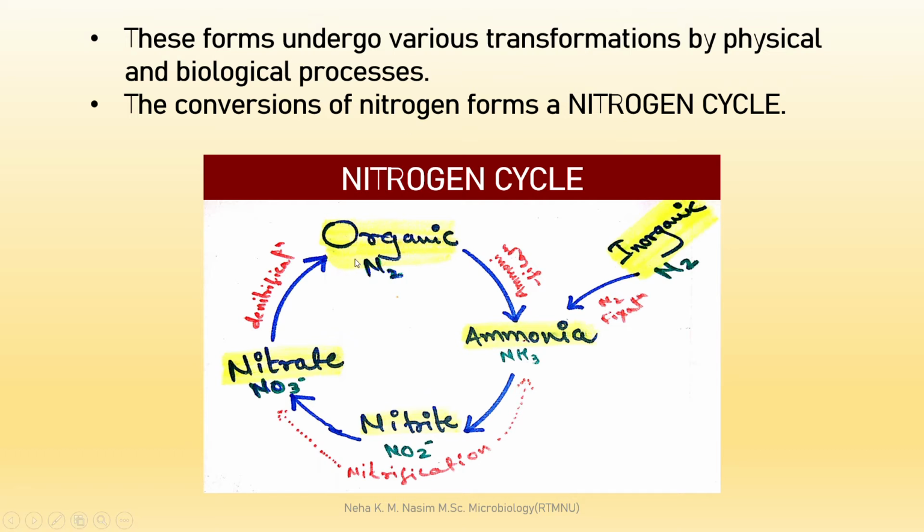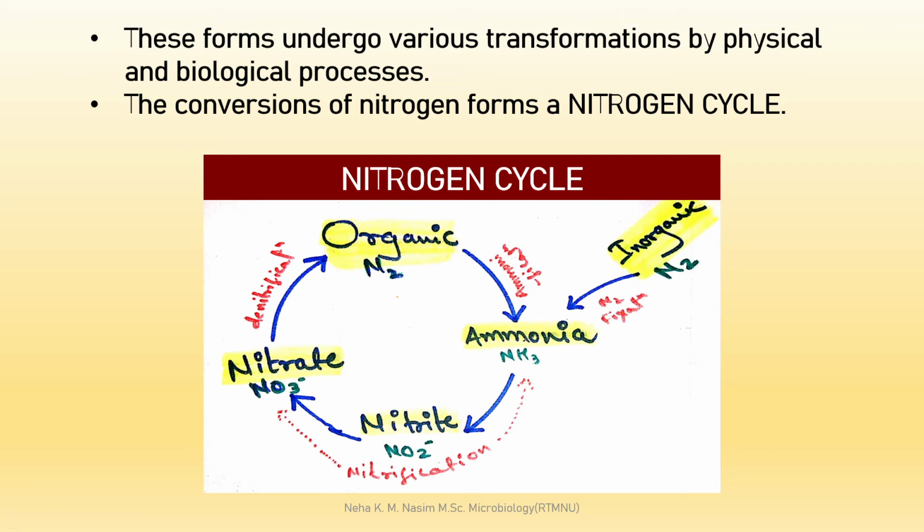Okay, so as you can see in this picture, this is the diagram of nitrogen cycle, and here the organic nitrogen is going to convert into ammonia. Okay, this process is called ammonification, and here the inorganic nitrogen is also going to convert into ammonia. That's called nitrogen fixation. Nitrogen fixation पे मैंने एक deep video बनाई हूँ, आप देख सकते हैं मेरे channel पे. And so this is called nitrogen fixation, and the conversion of ammonia into nitrite and nitrite into nitrate